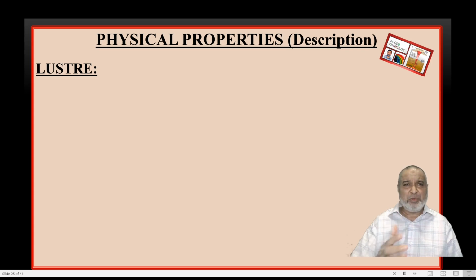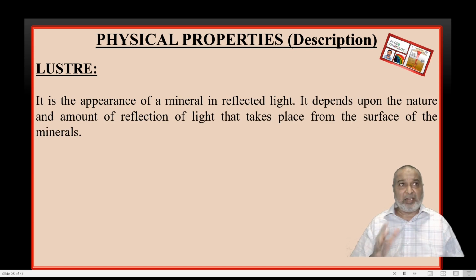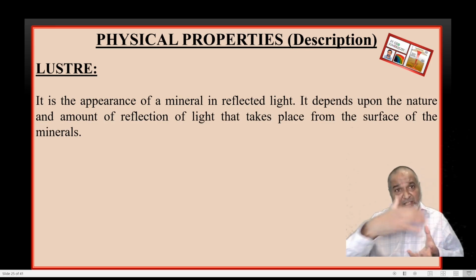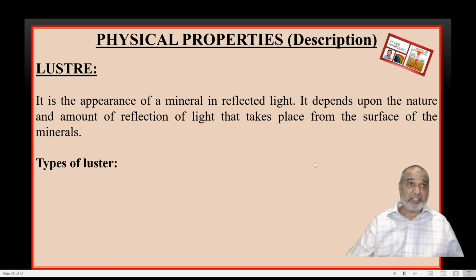Luster, where so many mistakes are made by students, luster and fracture. There is always confusion. Luster is nothing but the shining of a mineral in reflected light. How the mineral shines, that is called the luster of a mineral. You can see now the definition, reflected light, because ordinary light will be incident on this mineral. In the reflected light, you are going to see the reflection of the light and how this mineral reflects. Based upon how much light is reflected from the surface of the mineral, on that basis we have the various types of luster.